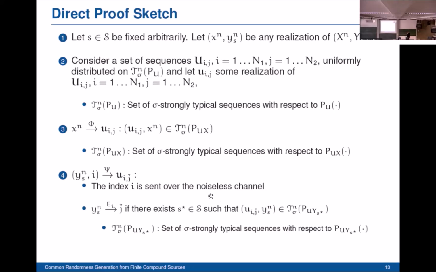Now, terminal B will decide for some sequence, which we denote by U index ij tilde, if there exists some state S star such that U index ij tilde and the output sequence observed by terminal B are jointly typical, with respect to the joint distribution of U and Y index S star. And this is how common randomness is generated. As you can see here, we don't require any state estimation at terminal B for this common randomness generation scheme.